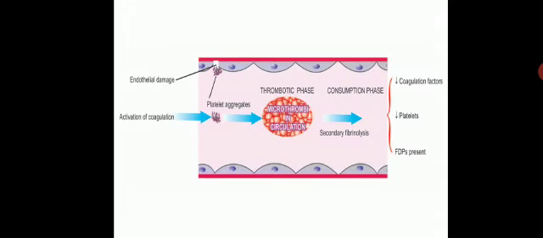So this is a picture diagram. Here you can see after endothelial damage there is activation of coagulation and platelet aggregation. There will be microthrombi in circulation, which will lead to the thrombotic phase. Then there will be a consumption phase with secondary fibrinolysis, and there will be consumption of coagulation factors and platelets, and there is appearance of fibrin degradation products.